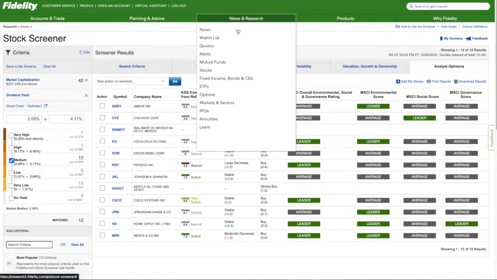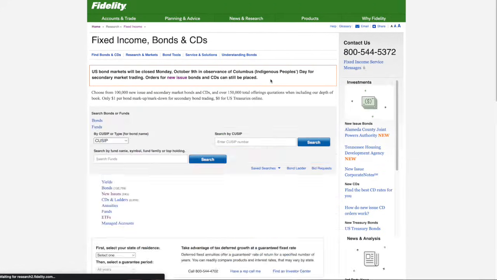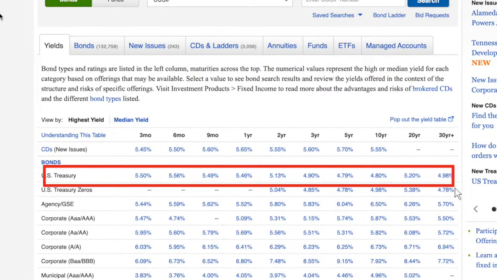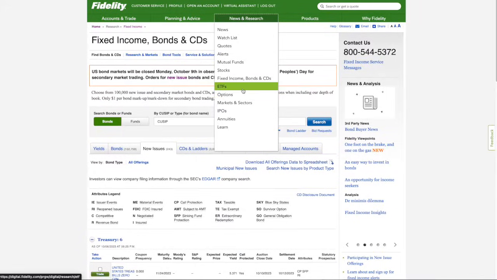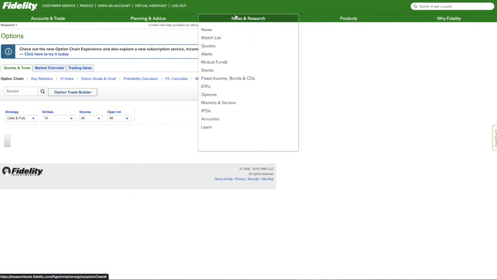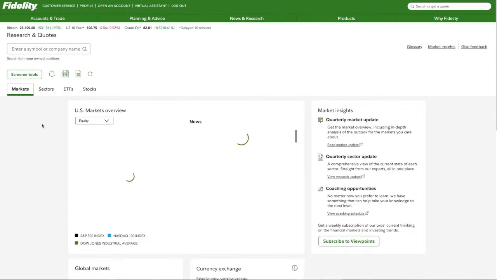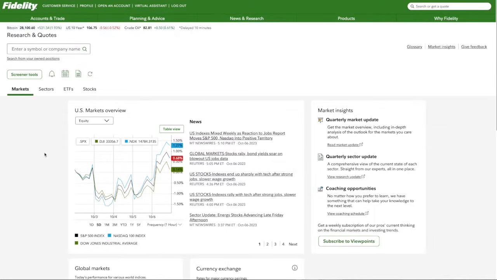Moving on from there, other tools that you could use could be fixed income, or if you select that on the platform, you can actually get treasury bills through Fidelity, which are currently really high at about 5.5%, which I've also made a video on that as well. From there, you can also learn about trading options or how certain ETFs, specific sectors, or even different markets are performing in any relevant news you may be interested in.